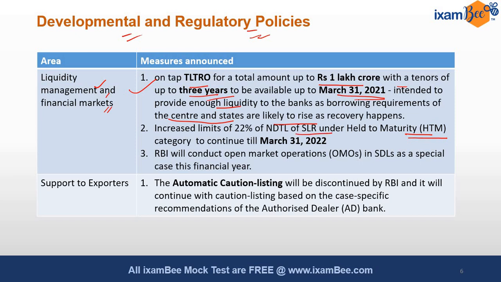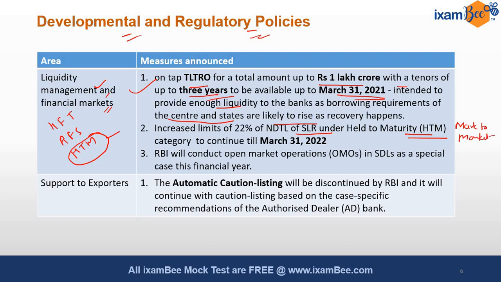So SLR investments are what banks have to maintain, the statutory liquidity ratio. The investment done here can be categorized into 3 categories: held for trade, HFT, available for sale, AFS, and held till maturity, HTM. HTM category, held till maturity, means the bank is not going to sell these securities till maturity. So if there is a change in the price, mark to market is not required.